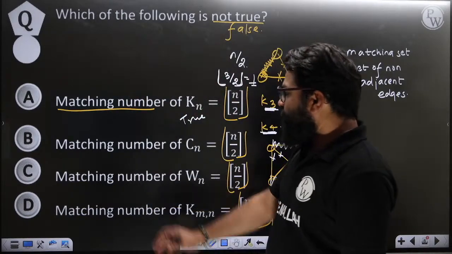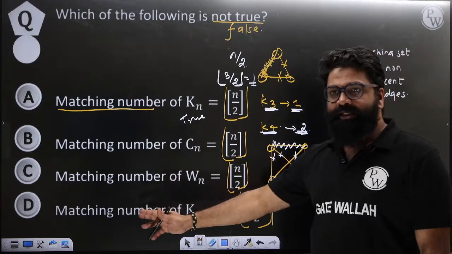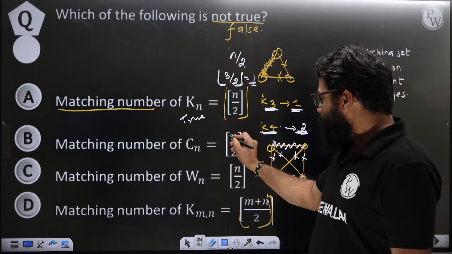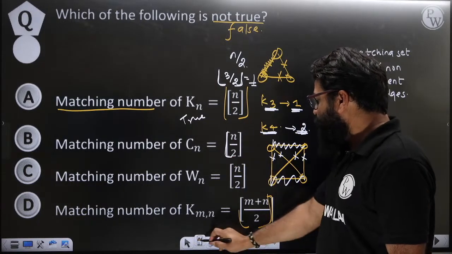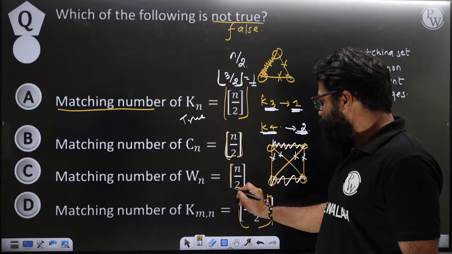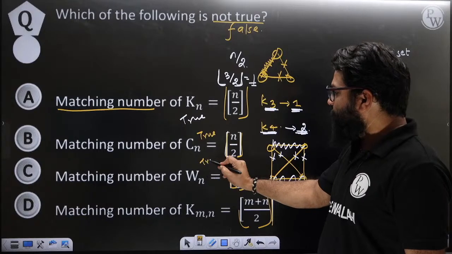Okay, so here we will be having the matching number of a Cn, matching number of a Wn. You can also take an example with respect to that. So this is also true. Again, it will become a floor function of n by 2. This is also a floor function of n by 2. So for this statement, it is also true.